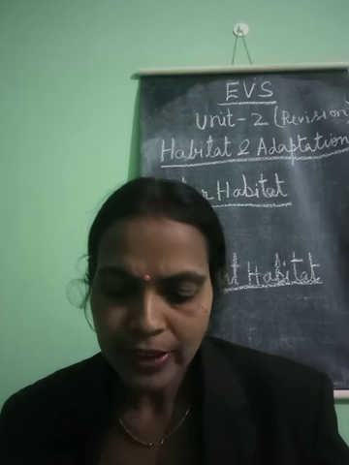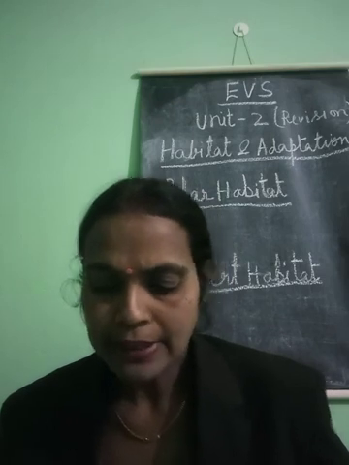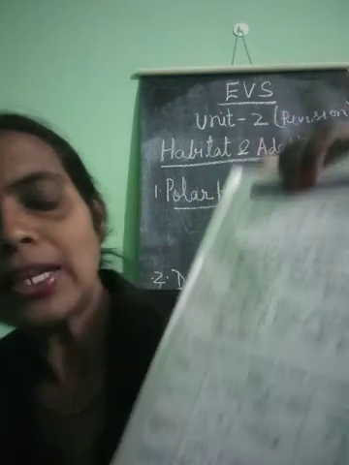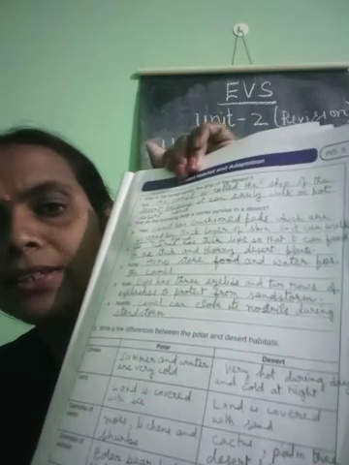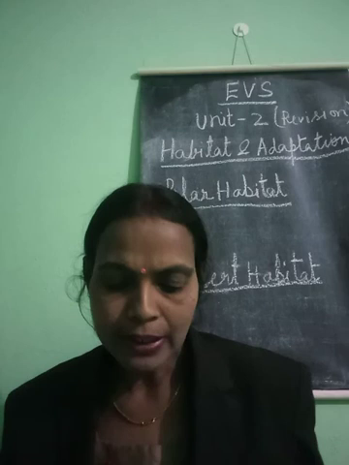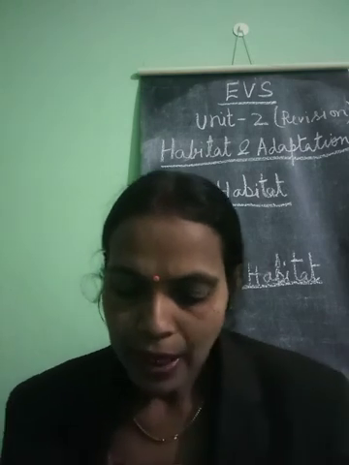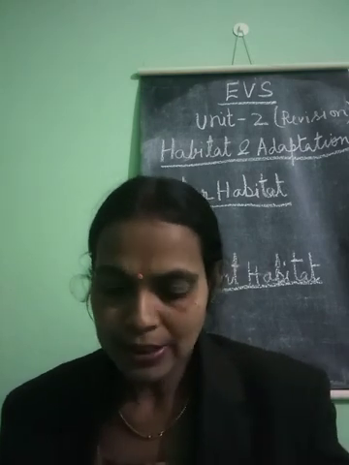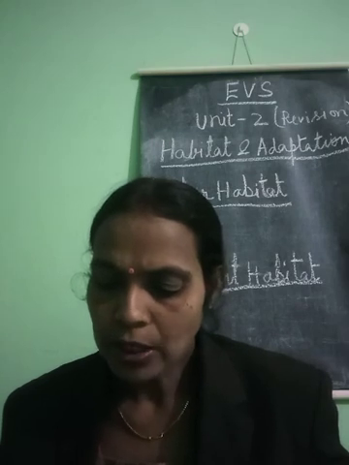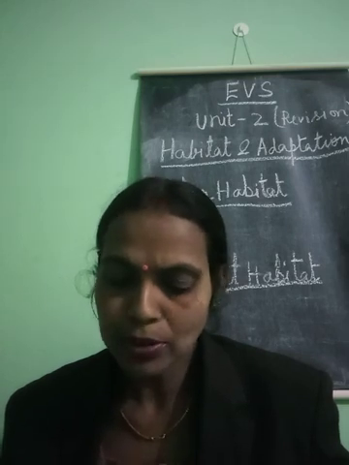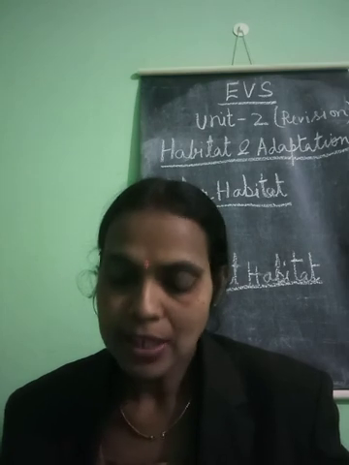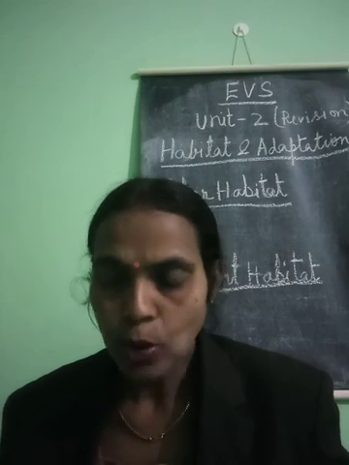Now write the differences between polar and desert habitat. See here, you have to write the differences between polar and desert habitat. This is polar habitat, here you have to write, and you have to write desert habitat. First of all, they have given climate. So summer and winter are very cold in polar region. Desert very hot during day and cold at night. So climate is like this. Here it is cold throughout the year, and in desert very hot during day and cold at night.